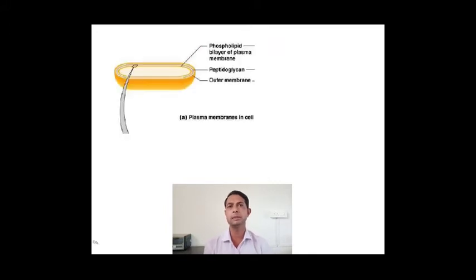Here you can see the phospholipid bilayer, and to the external side of this there is a presence of peptidoglycan, and to this the outer membrane is present, which we call the cell wall.